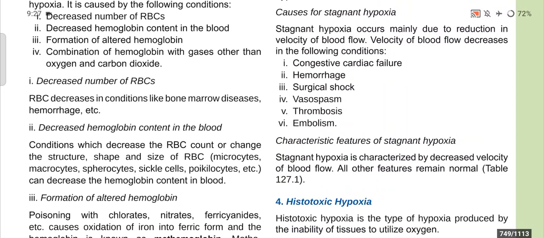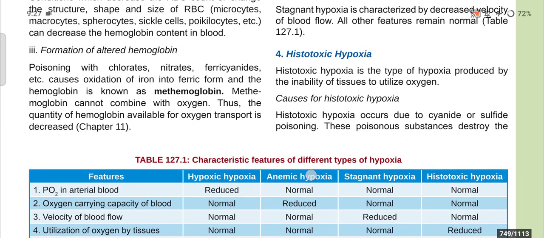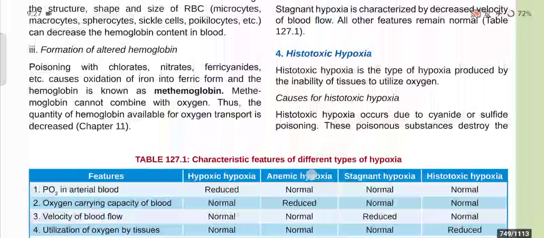Now, characteristic features of stagnant hypoxia. Stagnant hypoxia is characterized by decreased velocity of blood flow. All other features remain normal. And number 4, histotoxic hypoxia. Histotoxic hypoxia is the type of hypoxia produced by the inability of tissues to utilize oxygen. And causes for histotoxic hypoxia.